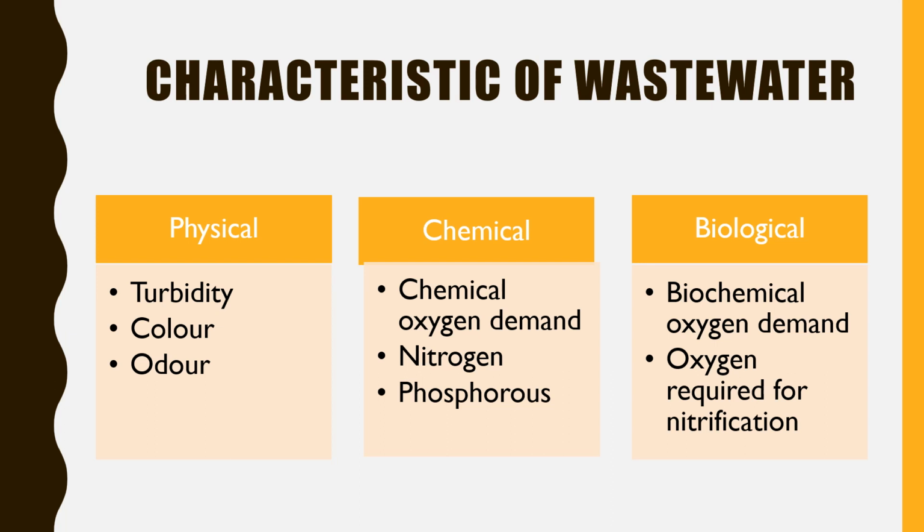Characteristics of wastewater. Again, we are dividing into three types: physical, chemical, and biological. In physical, we have turbidity, color, and odor. In chemical, we have chemical oxygen demand or COD, nitrogen, and phosphorus. In biological, we have biochemical oxygen demand or BOD, and oxygen required for nitrification.